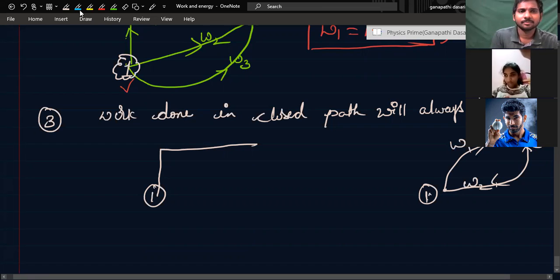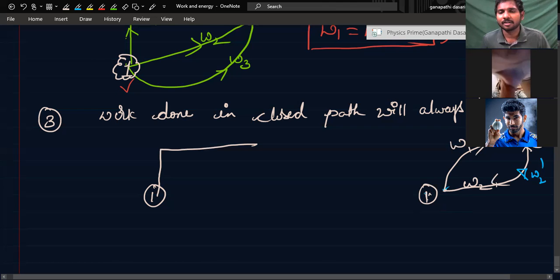If I draw the arrow like this, W1 and W2 are equal or not? I'm writing this as W2 dash, okay? This 1 to 2 and 1 to 2, both the paths are same. It is independent of path or not? Yes, sir. It is W1 is equal to W2 dash.